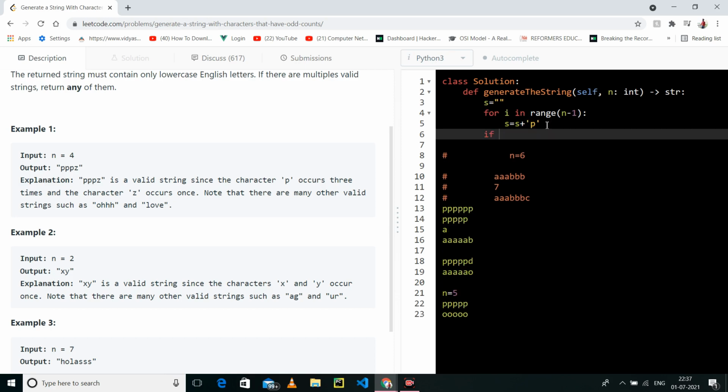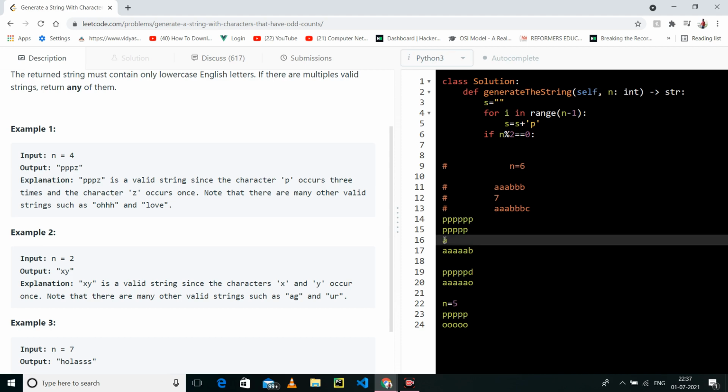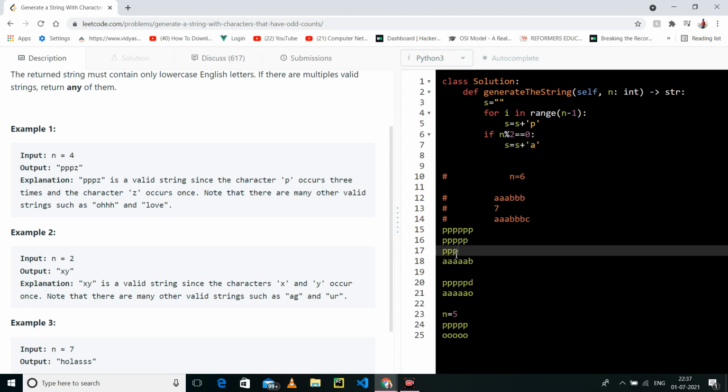Now I will check if our n is divisible by 2, meaning if it is even, it means we have added n minus 1 number of times, now only one is remaining. So at this time what I will do is s equals s plus a. Now at this time it becomes p p p, and now it becomes a.